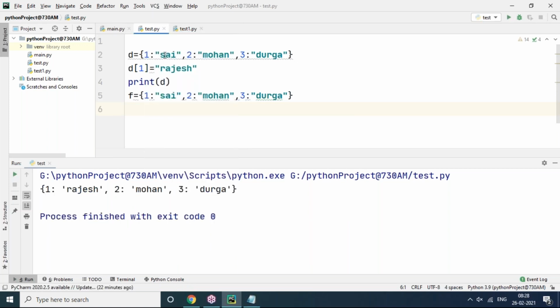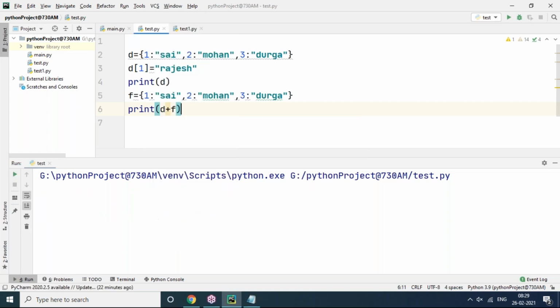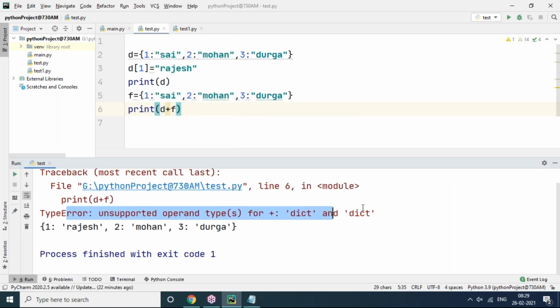See, the first line has Sai, Mohan, Durga, and we are assigning one value, Rajesh, so D is affected. Then in the third line you are going to F, so you are going to print D plus F. D is one dictionary value, F is another dictionary value. If you are trying to add them, you get an unsupported operand type error. It's not possible to add because a mapping is compulsorily required.